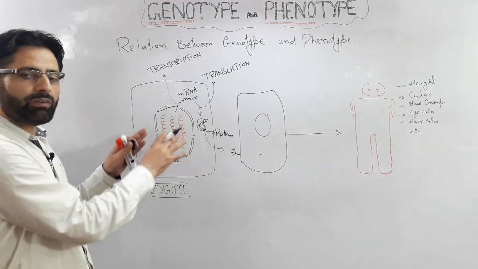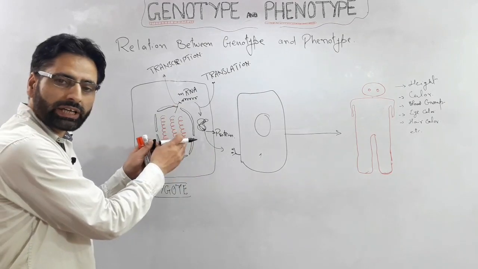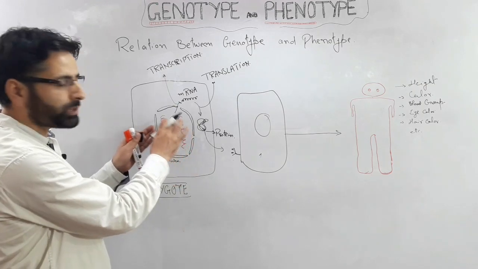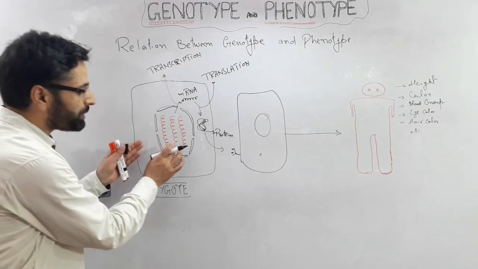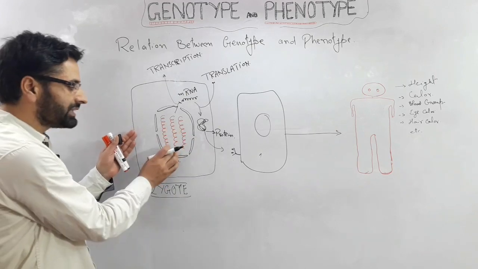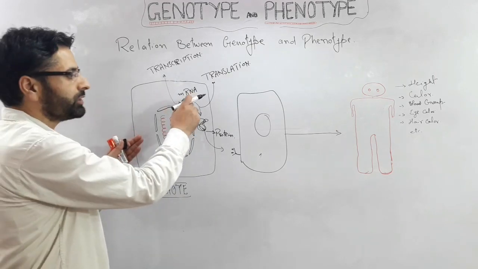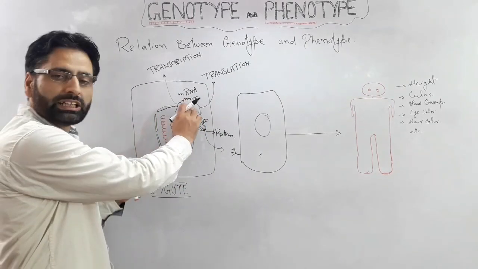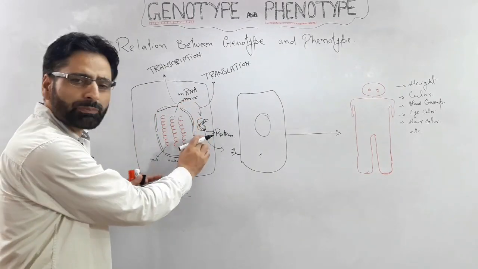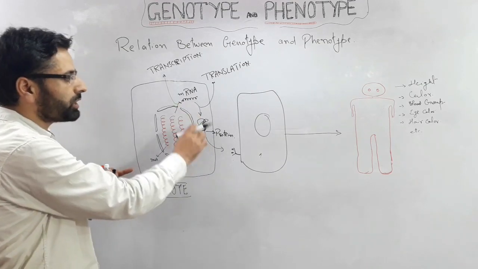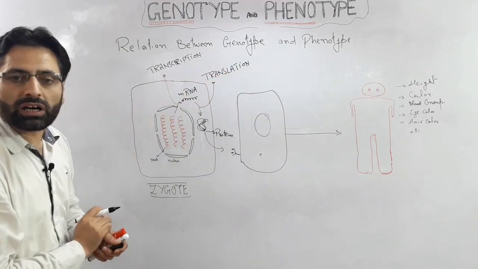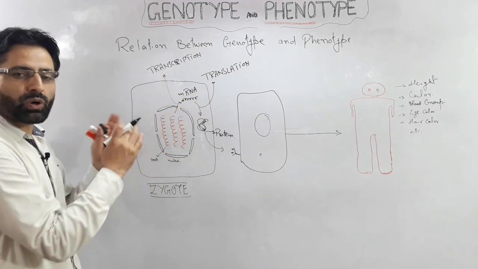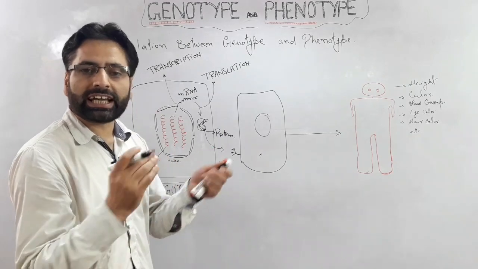Now first we have this genetic material within the nucleus, then we have the cytoplasm as the immediate environment of this biological information. This biological information encoded within the DNA is first getting transcribed into the mRNA. This is the first level of the expression. Then when mRNA is formed, it forms the protein, and this protein is formed from the mRNA through the process called translation. These two steps are the initial steps of gene expression.